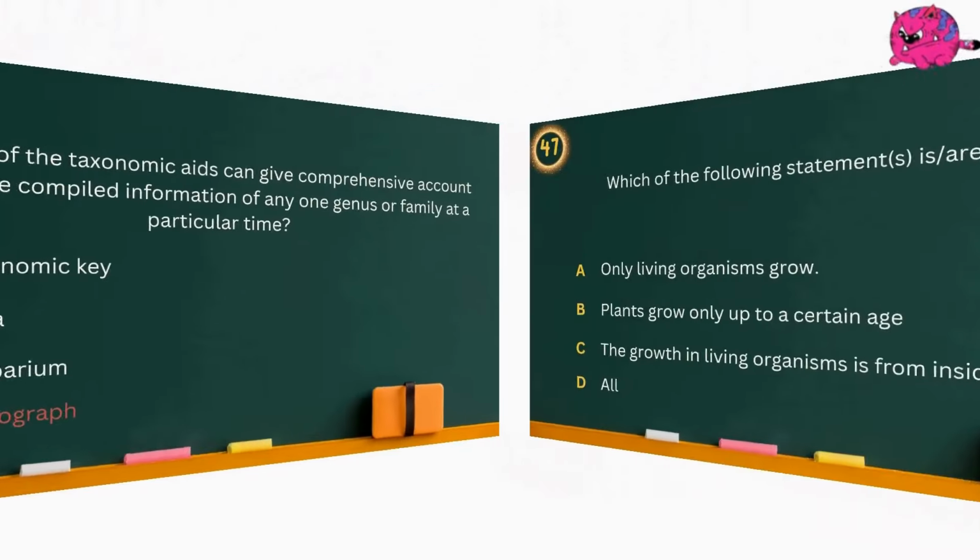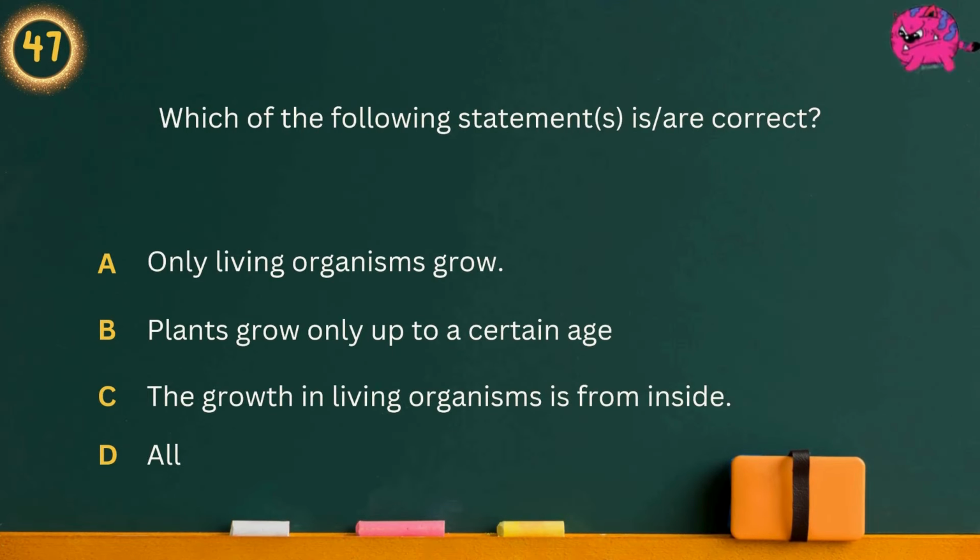Question 47. Which of the following statements is correct? Option A. Only living organisms grow. Option B. Plants grow only up to a certain age. Option C. The growth in living organisms is from inside. Option D. All. Answer is all.